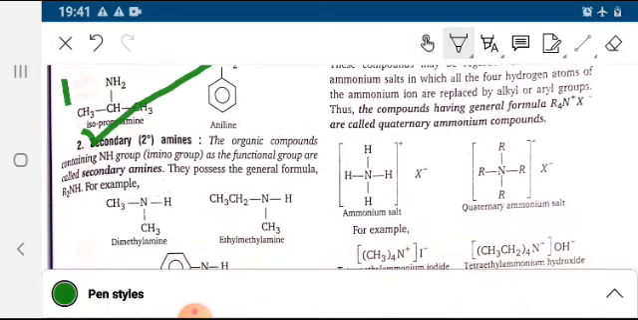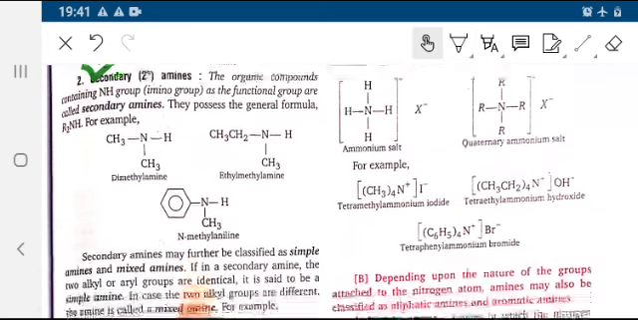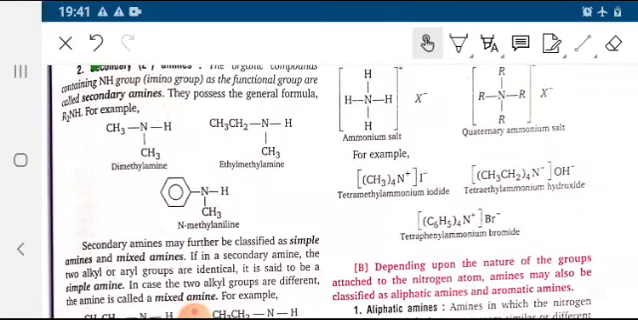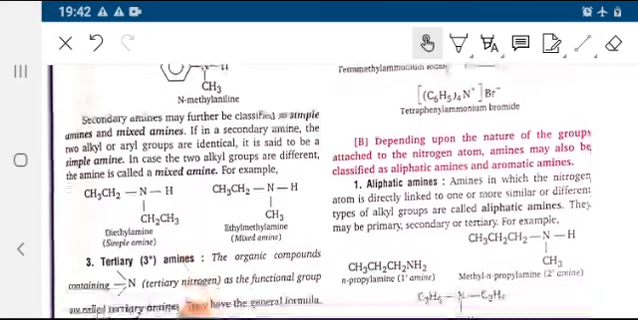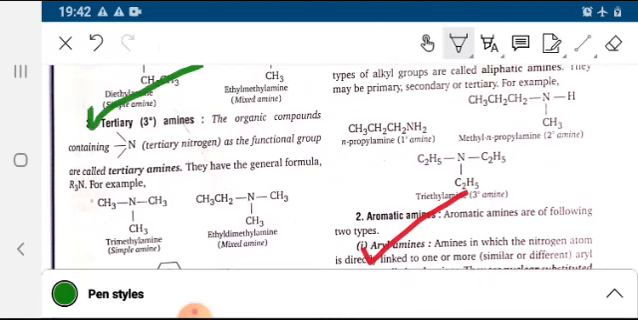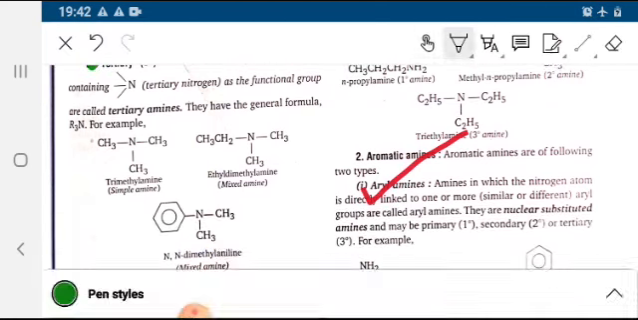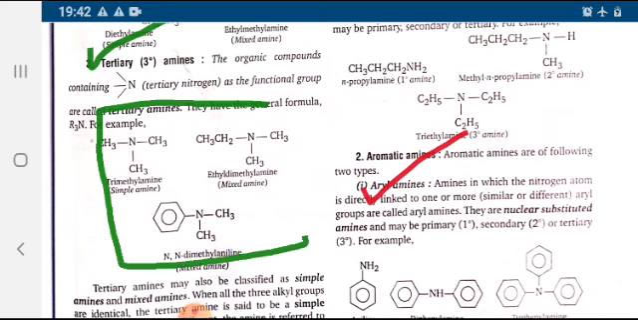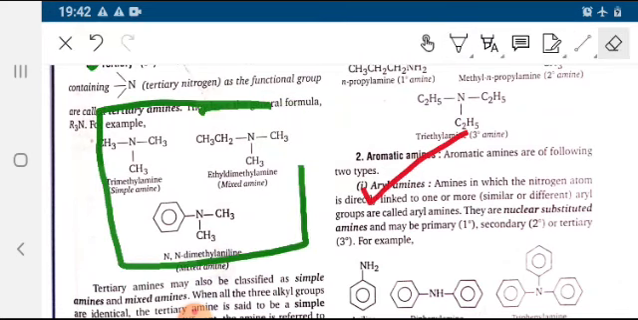2 degree amine: the organic compound containing the NH group, that is the imino group, as the functional group. Dimethylamine, ethylmethylamine and methylamine. 3 degree amine: the organic compound containing tertiary nitrogen as the functional group. These are the general examples of 3 degree amine.